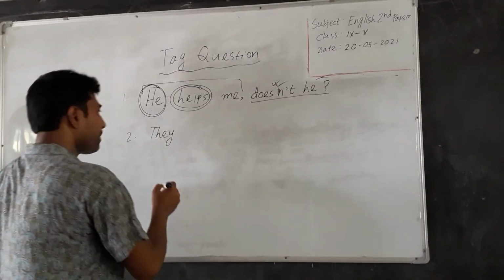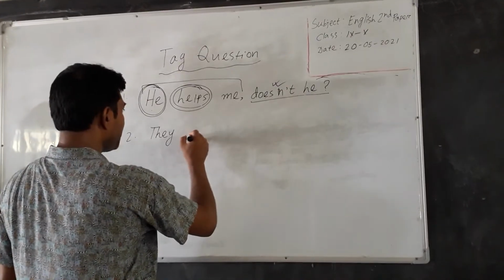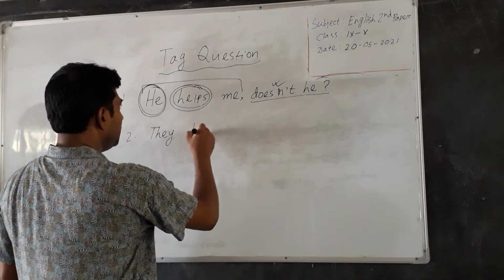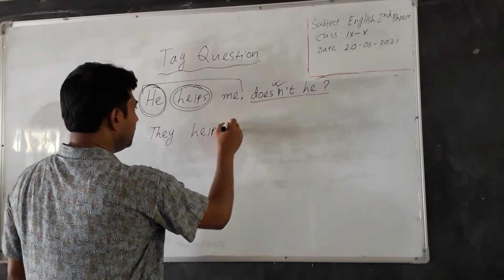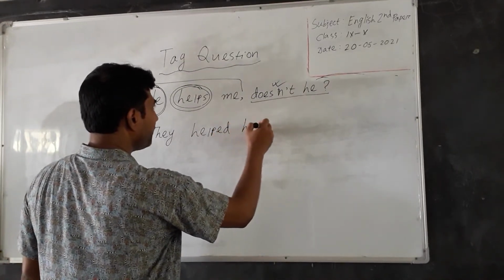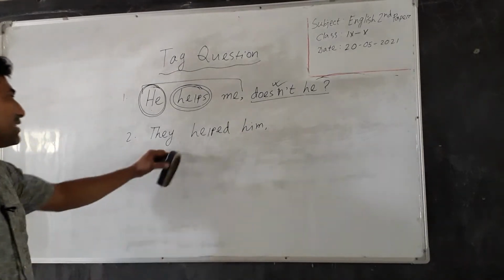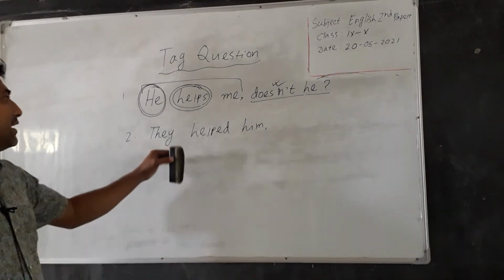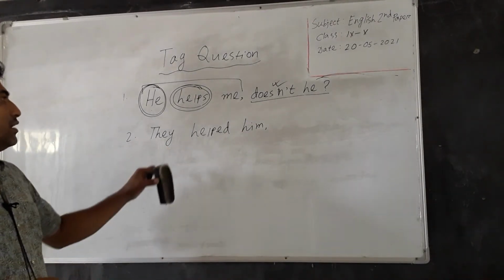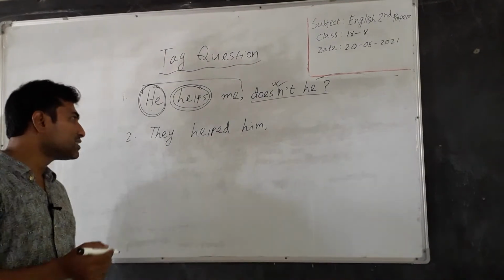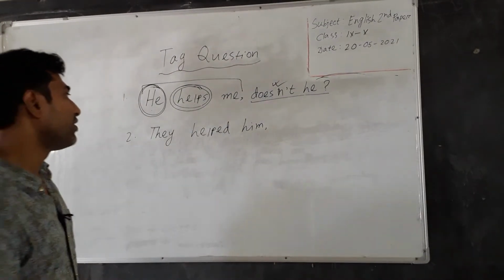They helped him. This is the given sentence, and if we want to form a tag question from this sentence, we have to identify the auxiliary verb first.